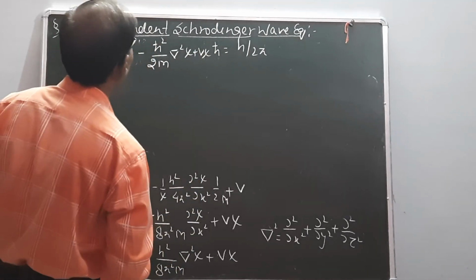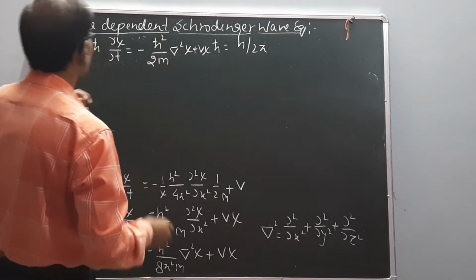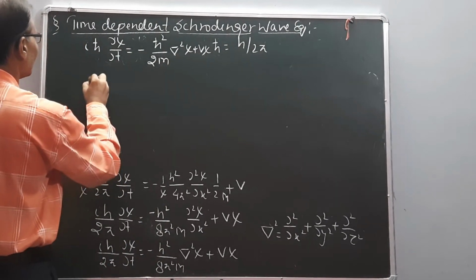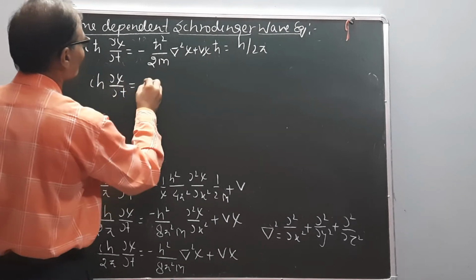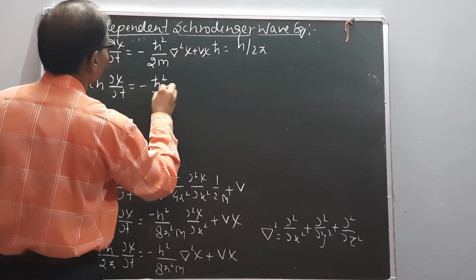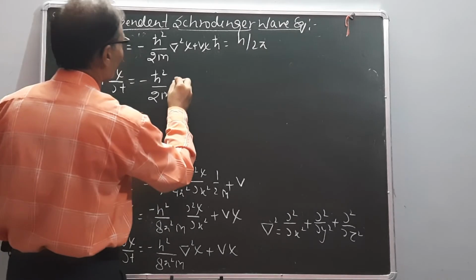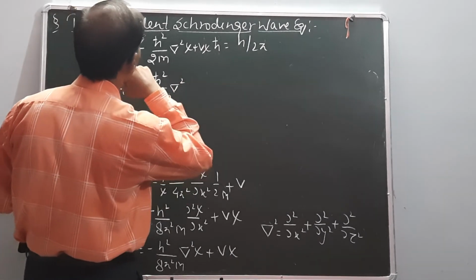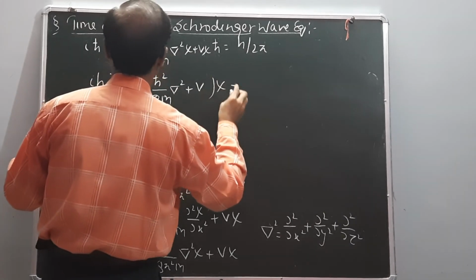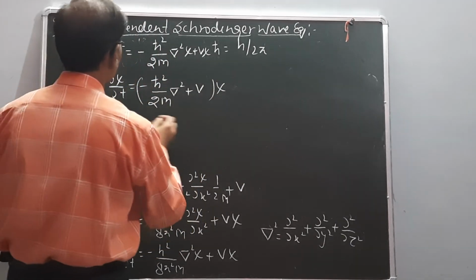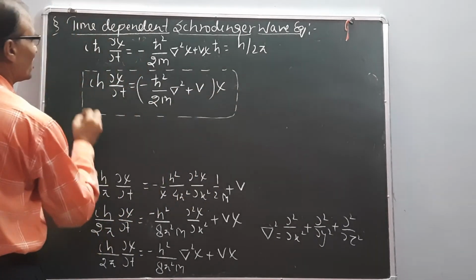This is the equation: i h cut del psi upon del t equals minus h cut square upon 2m del square psi plus V psi. This is the time dependent Schrodinger wave equation.